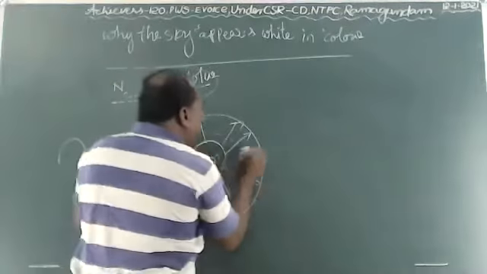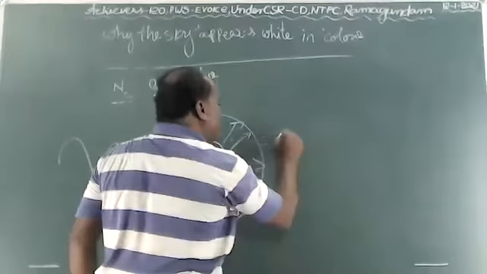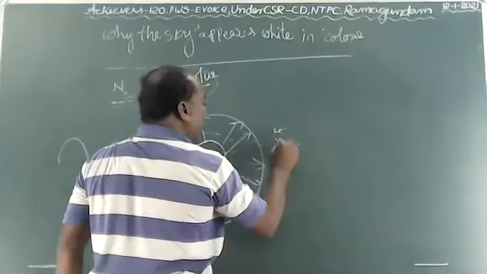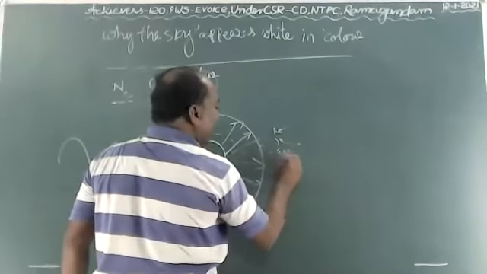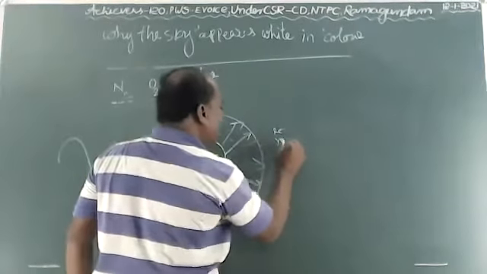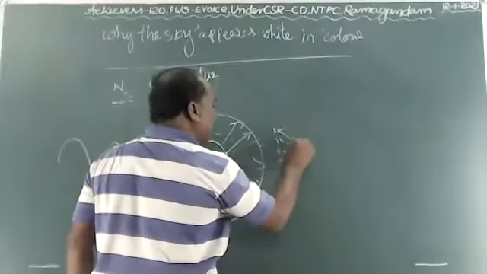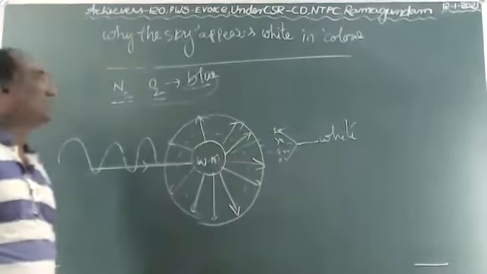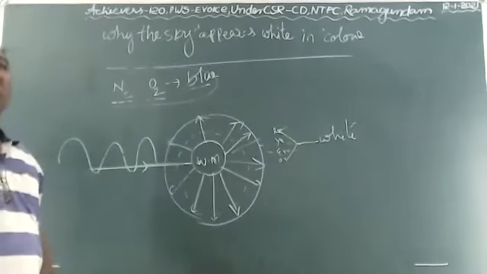Then all the colors mix together: red, yellow, green, orange. These colors are mixed together to form white in color. That's why the sky appears white in color.